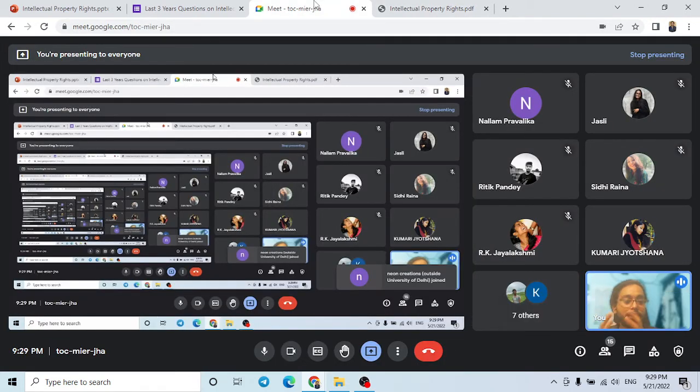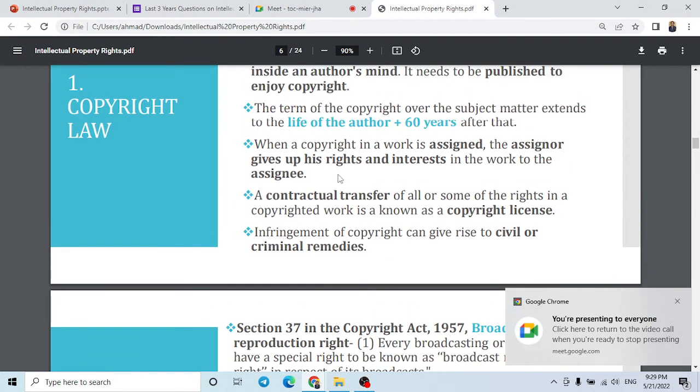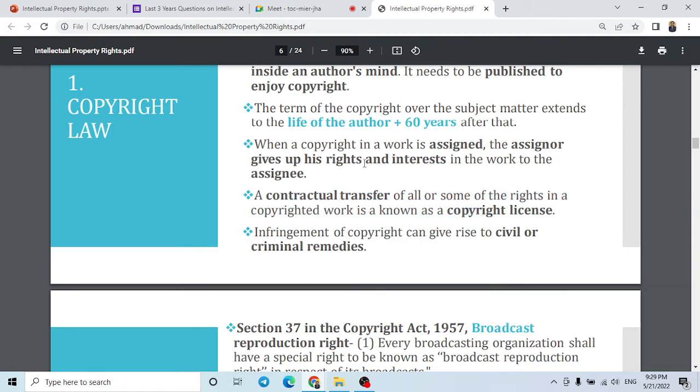We can see that many songs of movies are sharing or transferring some copyright with big YouTube channels or others. They are taking some money, some economic resource, and on that ground they are sharing those copyrights. So we can share copyright through contractual transfer by a copyright license, or we can assign it completely to an assignee.